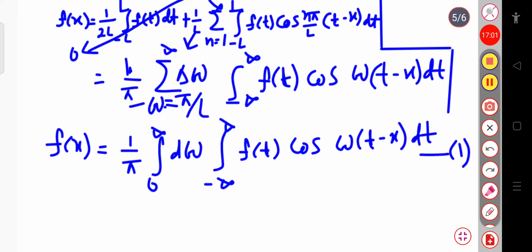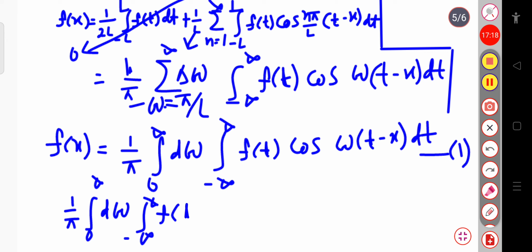Suppose I am considering some term, that is 1 by pi times 0 to infinity d omega, integration over minus infinity to plus infinity f of t. In place of cosine I am choosing sine omega times (t minus x) dt.